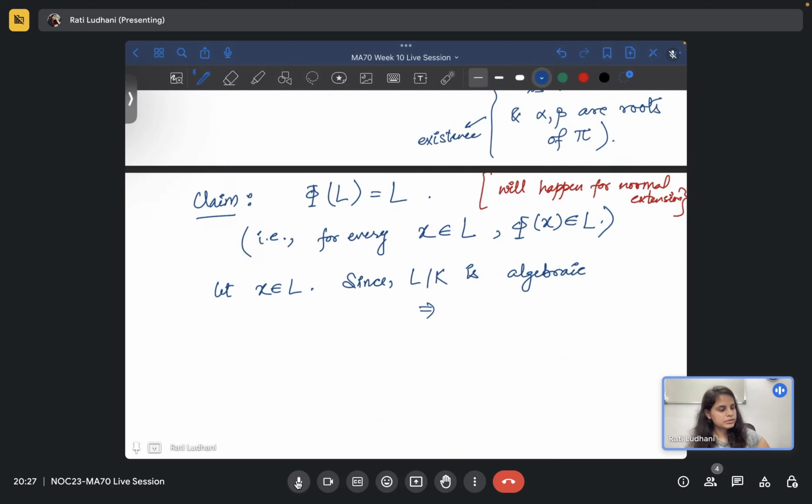If you remember, since this is algebraic, the kernel of the epsilon map from K[x] to L is non-zero. That is the actual definition of algebraic in this course at least.